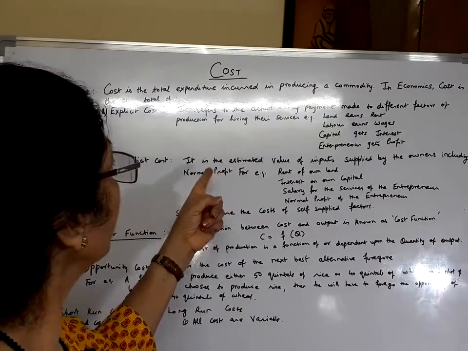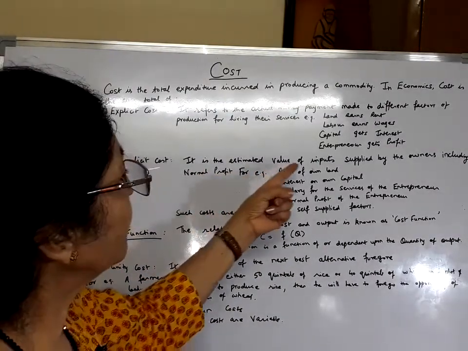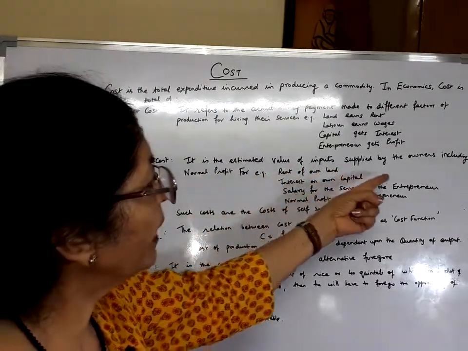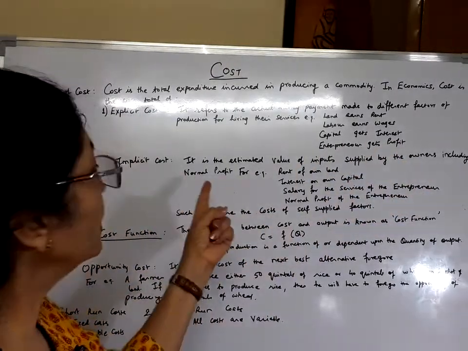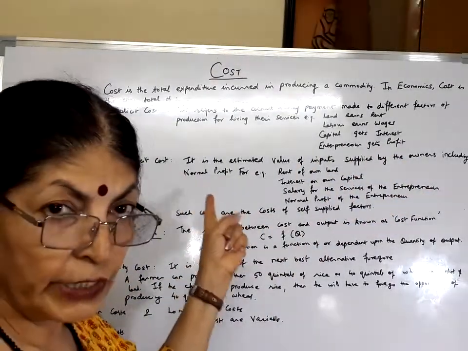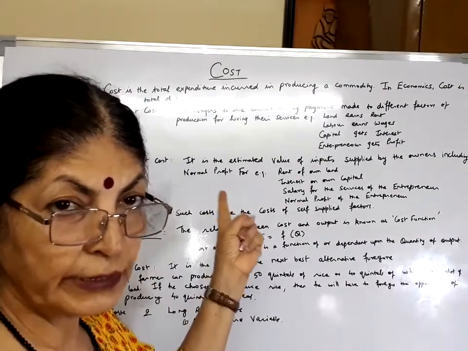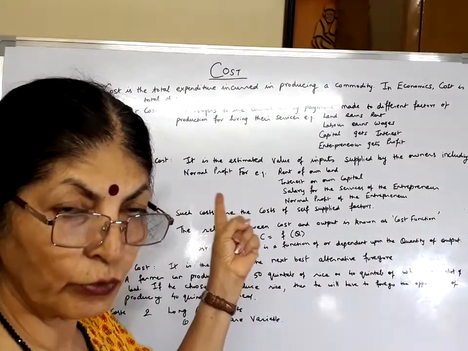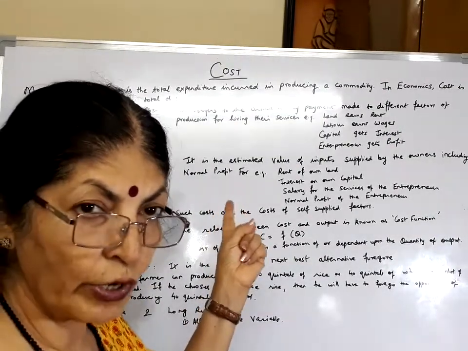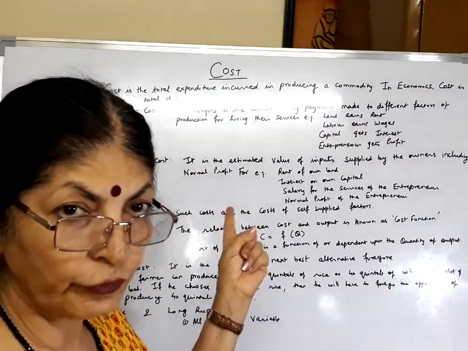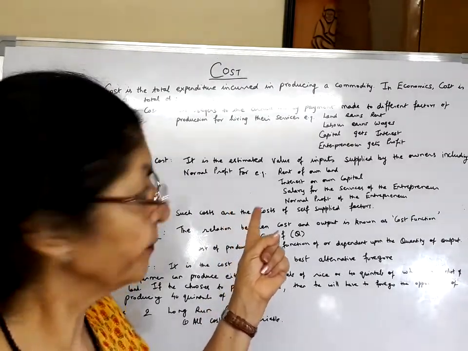Implicit costs are defined as the estimated value of inputs supplied by the owners, including normal profit. Please note, normal profit is the minimum contribution that goes to the entrepreneur for his services. They have to be included in costs.